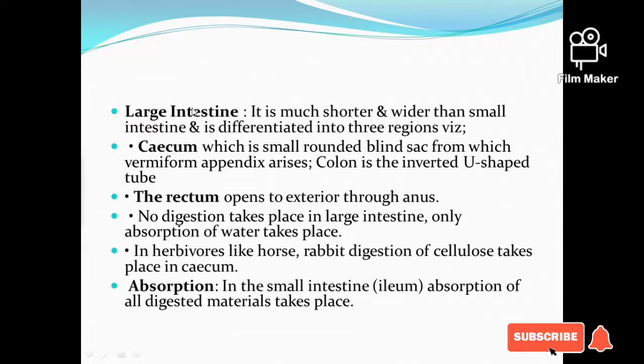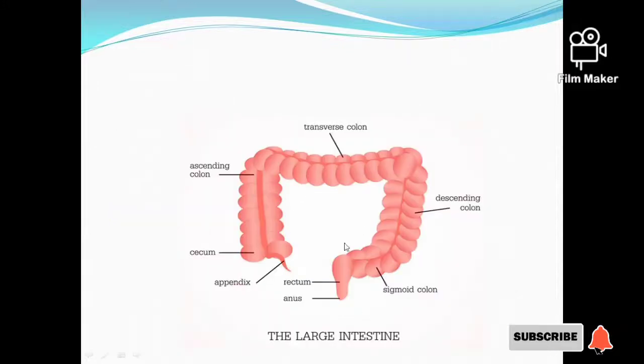And next to the small intestine is the large intestine. It is much shorter and wider than the small intestine and is differentiated into 3 regions. Those are the cecum, colon and rectum. And if you see in the figure, this is the large intestine, where the cecum is located here, and this is the colon, and the rectum is located here. The first part of the large intestine is the cecum, which is a small round blind sac-like structure where the vermiform appendix arises.